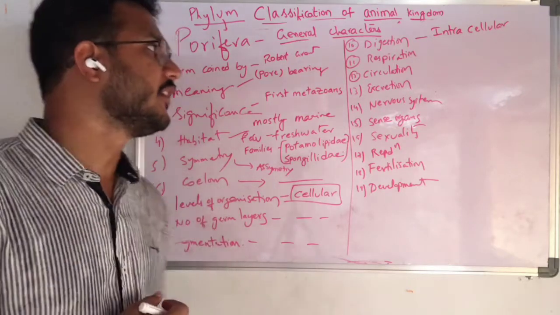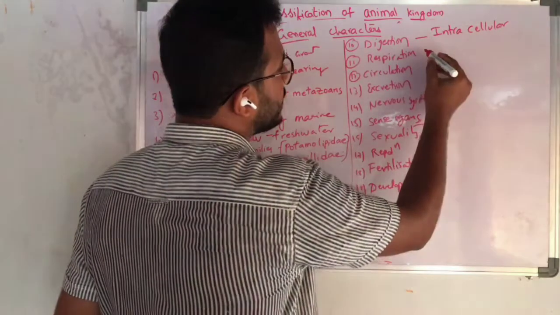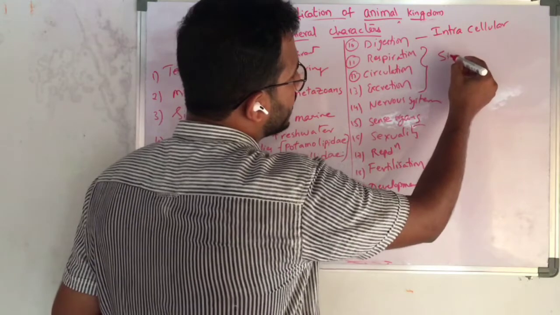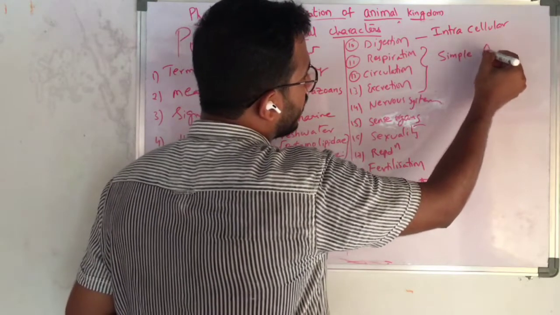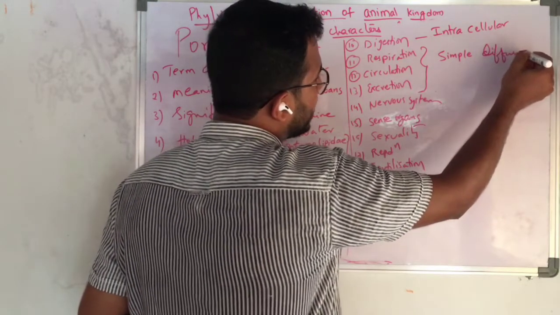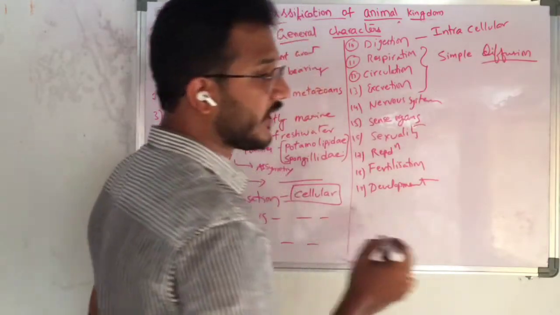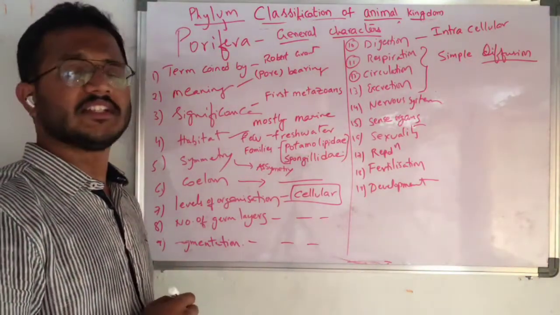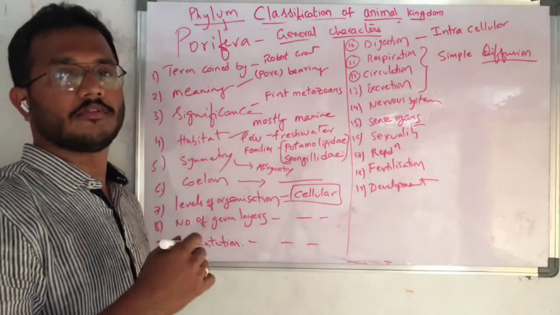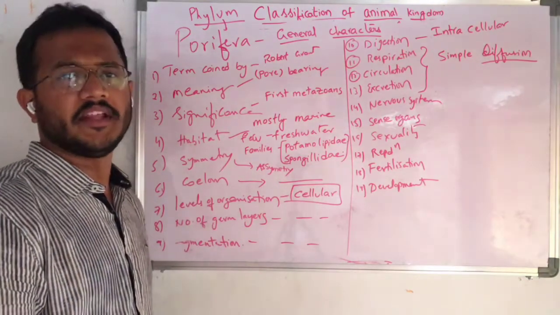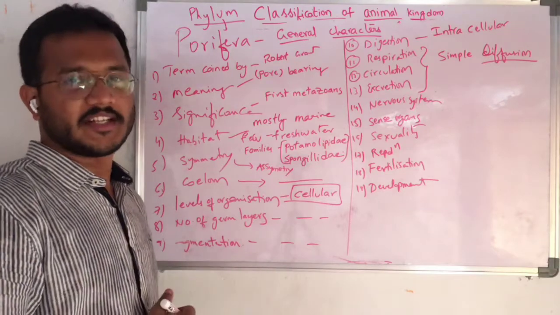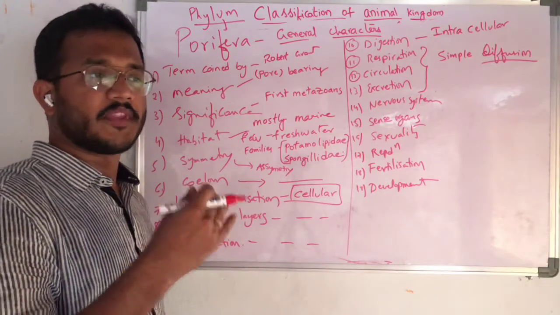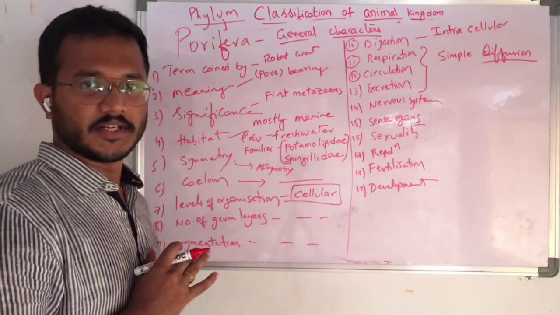So intracellular digestion. And here respiration, circulation and excretion are done by simple diffusion. Diffusion, we already discussed these concepts: what is diffusion, what is active transport, what is osmosis, etc. Diffusion is nothing but the movement of gases or any materials depending upon the concentration gradient. That means simply it travels from higher concentration to lower concentration.